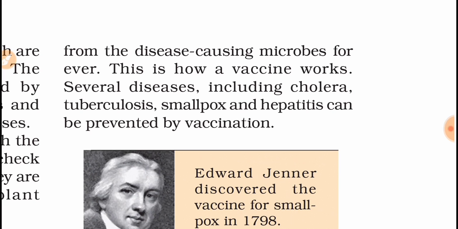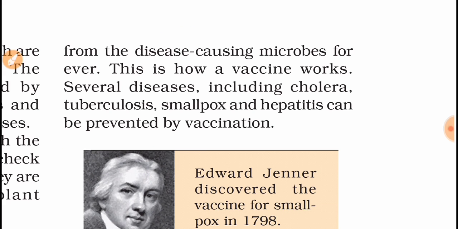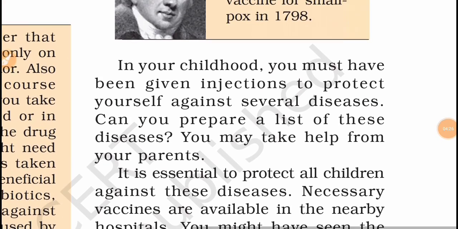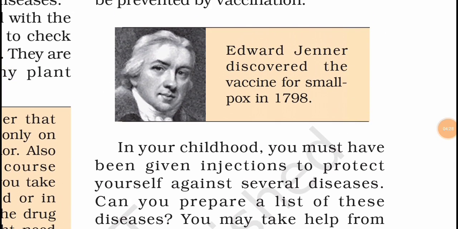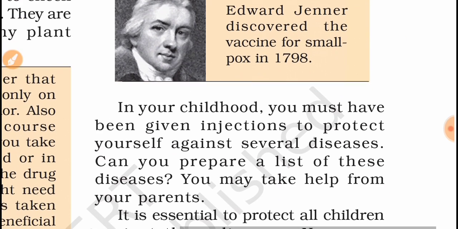Several diseases including cholera, tuberculosis, smallpox, and hepatitis can be prevented by vaccination. So these are all bacterial diseases: cholera, tuberculosis, smallpox, hepatitis. Edward Jenner was the person who discovered the vaccine for smallpox in 1798. The first vaccine was developed by him.